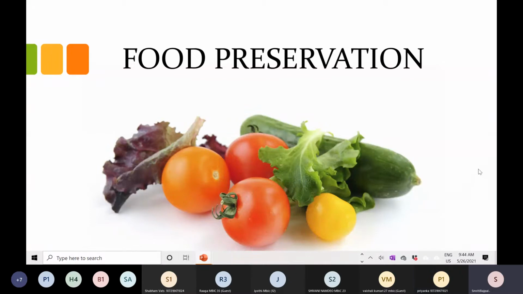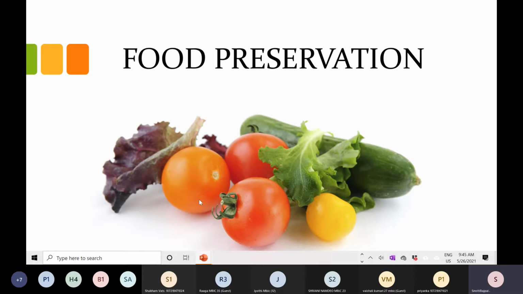So food preservation. Till now we are done with the food microbe interaction. What are the different factors which are going to affect the microbial growth in the food? How the factors present in the food are favoring the growth of microbes? How the factors are not favoring the growth of microbes? What are the different food infections? What are the different foodborne illnesses? What is food intoxication? And specifically some of the diseases also in this respect. So all these things we have seen earlier.